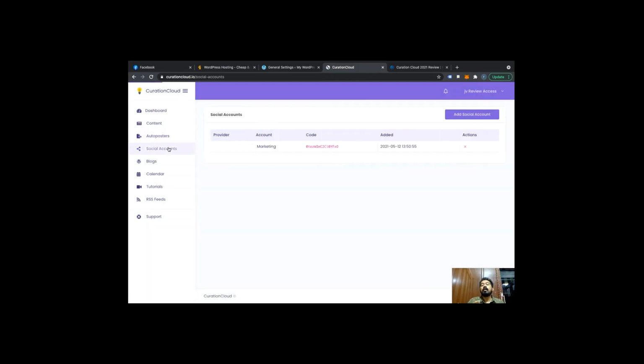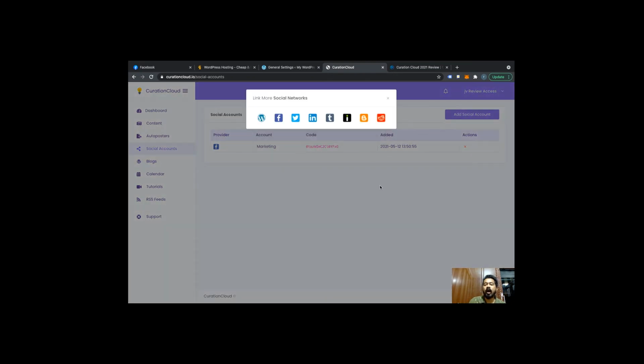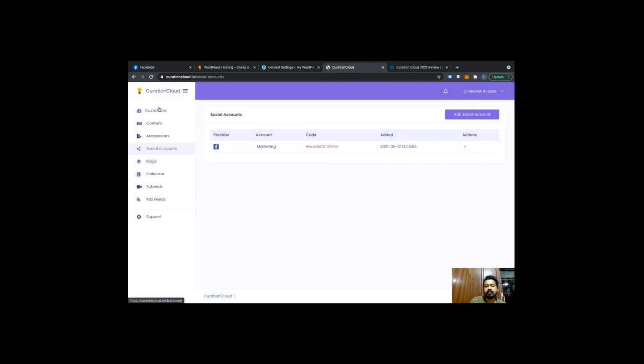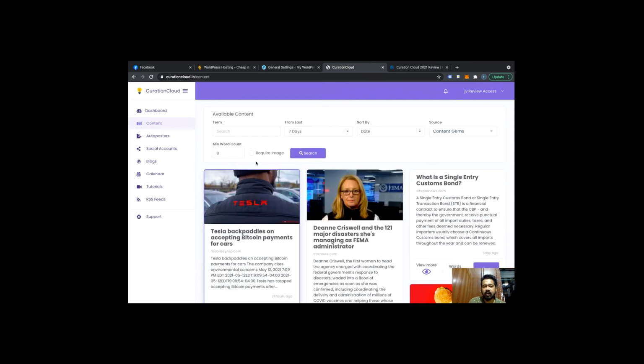Then also you can automate your social media accounts here. You just have to go to social accounts, and here you have to add your social accounts. Means you can add Facebook, Instagram, sorry, not Instagram. Instagram doesn't give APIs. Facebook, Twitter, LinkedIn, Tumblr, Blogger, Reddit, you can add all of that here, and it is going to post on an automated basis. So it's a very interesting software.